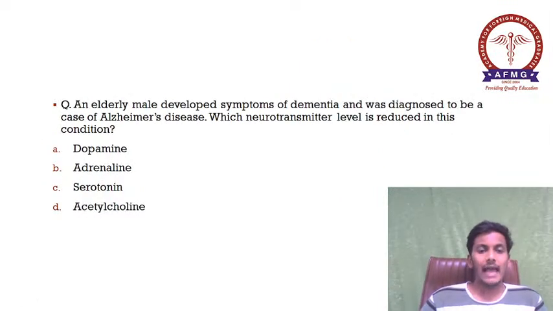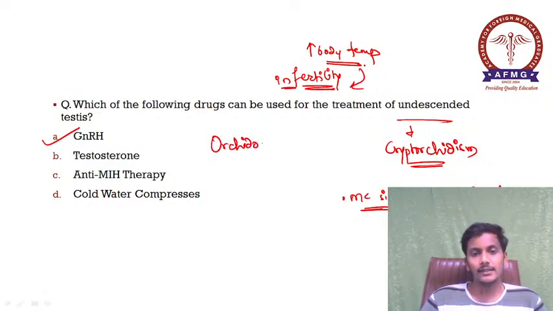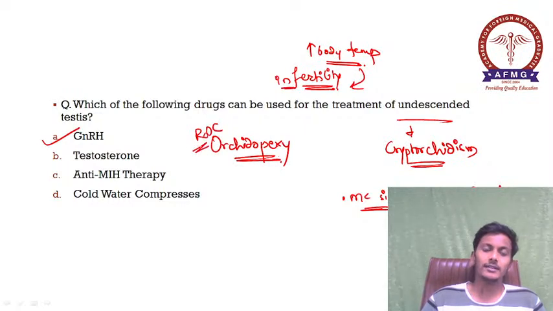Over here, the treatment of choice in cases of undescended testis is surgery, and the surgery is called orchidopexy. Please remember, the treatment of choice in cases of undescended testis would be surgery known as orchidopexy.